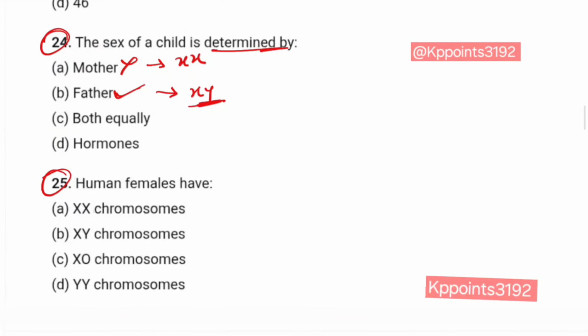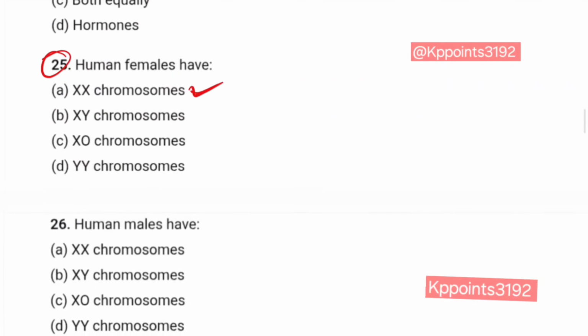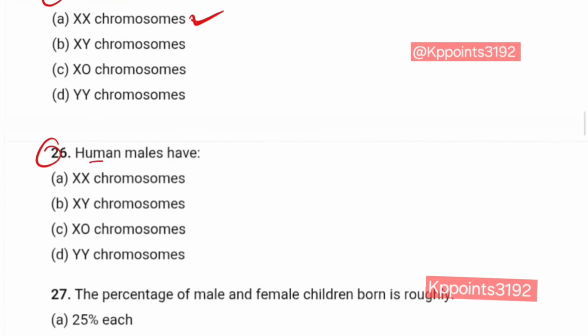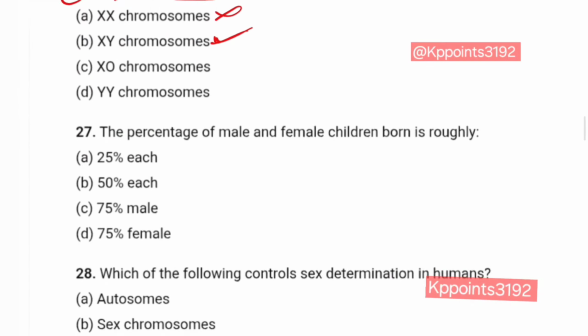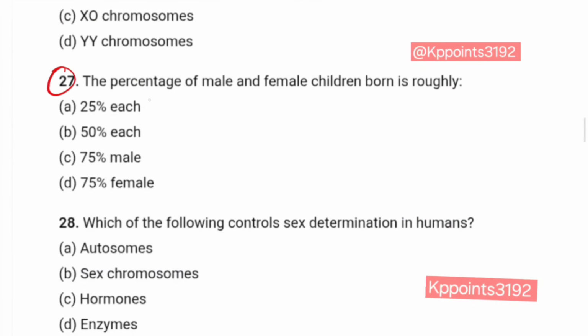Question number 25. Human females have XX chromosomes? Yes. Question number 26. Human males have XX chromosomes? No. XY chromosomes? Yes. Question number 27. The percentage of male and female children born is roughly 25% of each? No. 50% of each? Yes.